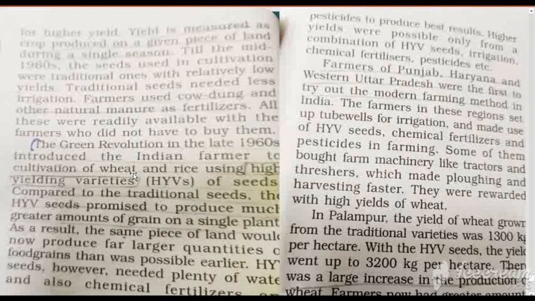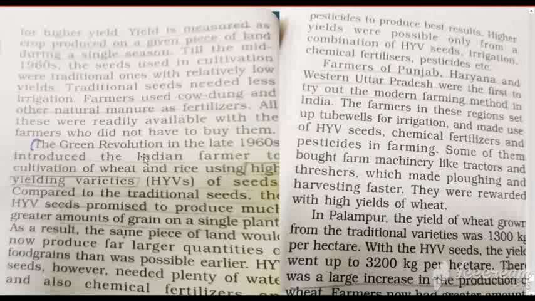Green revolution refers to the increase in production of wheat and rice by using HYV seeds, compared to the traditional seeds, and using chemical fertilizers. Look at the paragraph: the Green Revolution in the late 1960s introduced the Indian farmer to cultivate wheat and rice using high yielding variety of seeds.